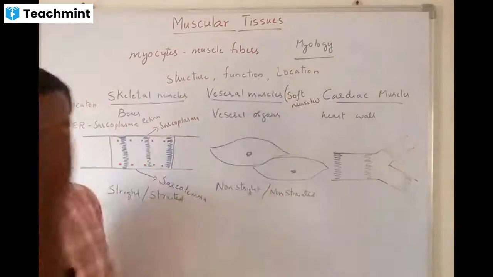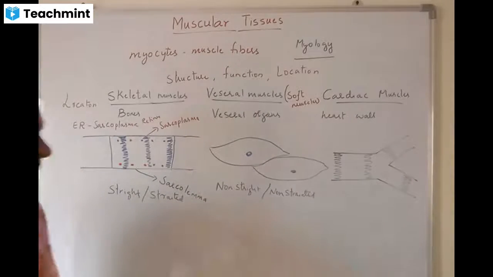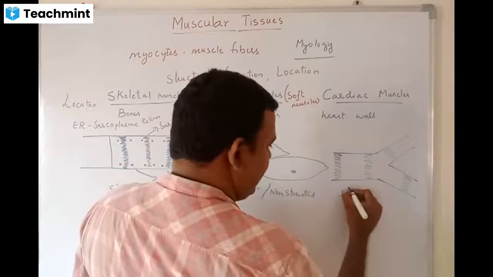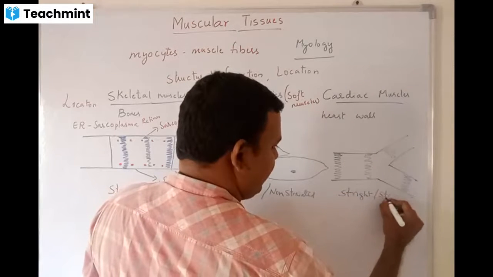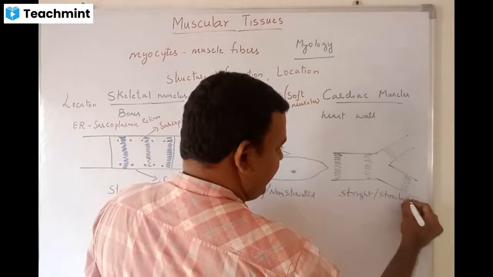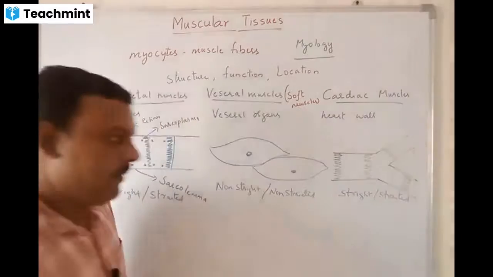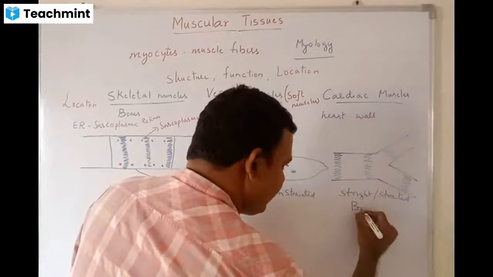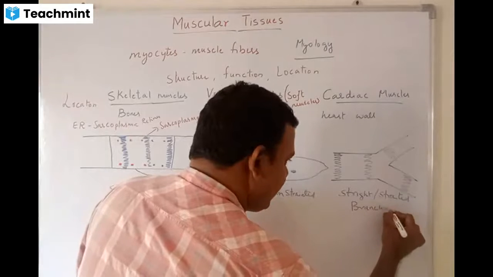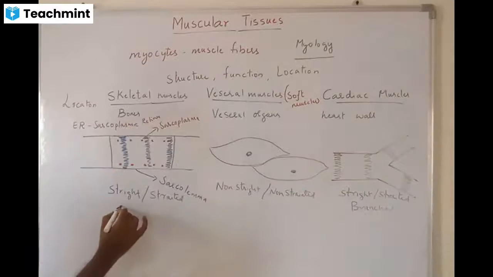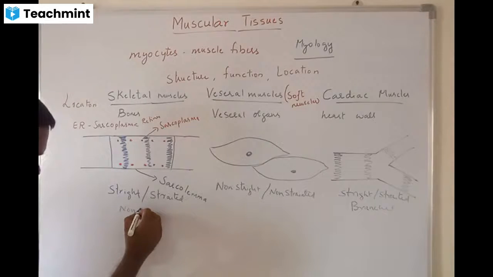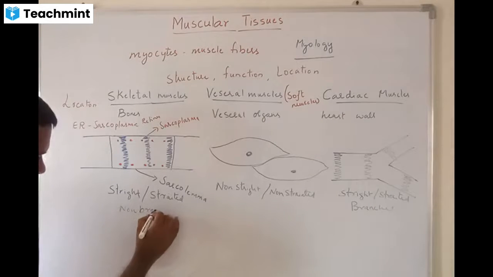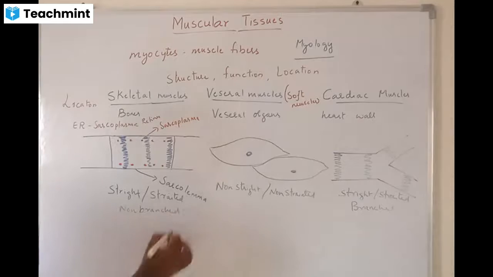Cardiac muscles are also striated, but branched. Skeletal muscles are non-branched, straight muscles. These are based on the structure.